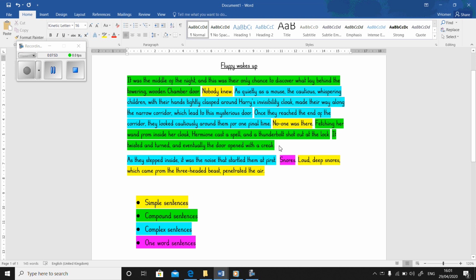So just make sure that in your work you have used all of the different sentence types, you've varied your conjunctions, and have fun writing.